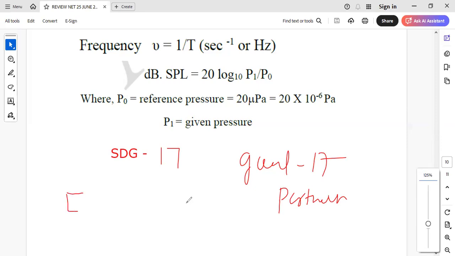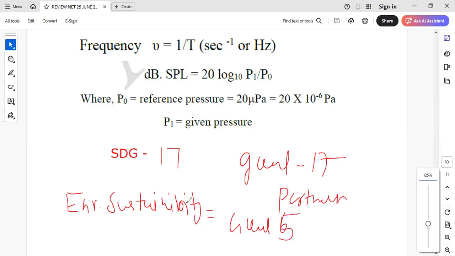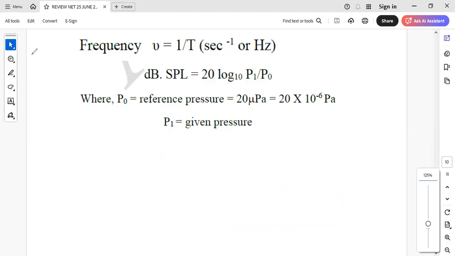So I would like to tell you that for environmental sustainability we have only 4 goals, right? Not 4, exactly 5. Let me tell you it separately, so that you remember it, because it is a very good question.